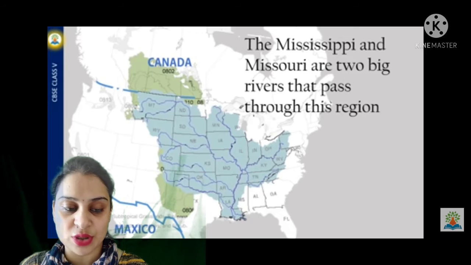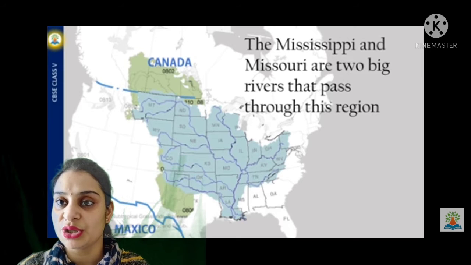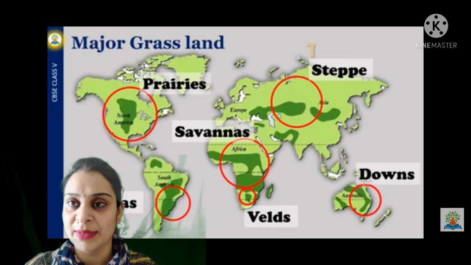The two big rivers, the Mississippi and the Missouri, along with their tributaries, pass through this region. So this was the location of the prairies which are found in North America.